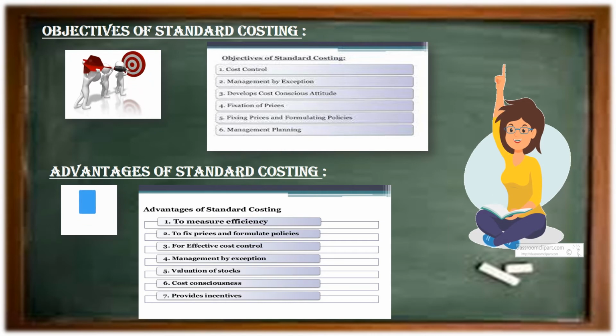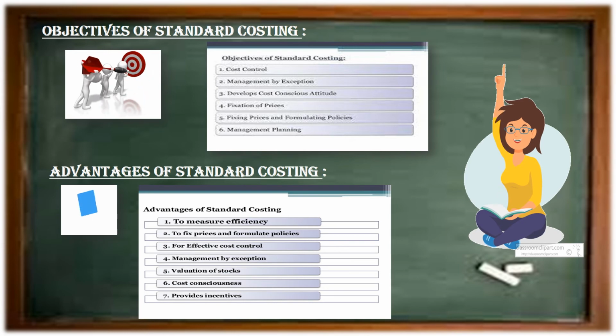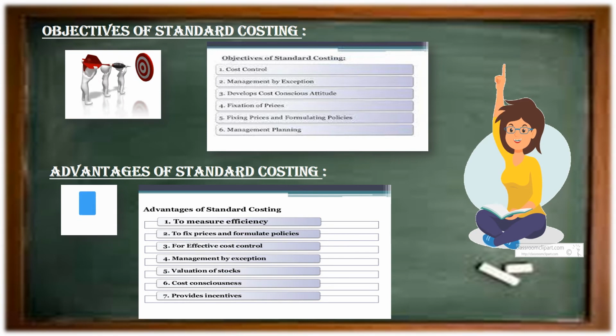Second point, to fix prices and formulate policies. Third point, for effective cost control. Fourth point, management by exemption. Fifth point, valuation of stocks. Sixth point, cost consciousness. And seventh point, provides incentives.